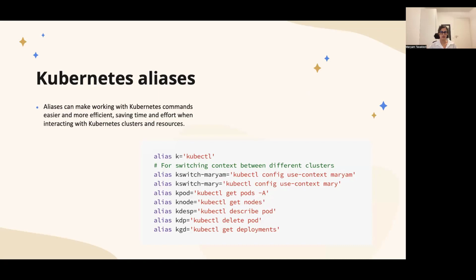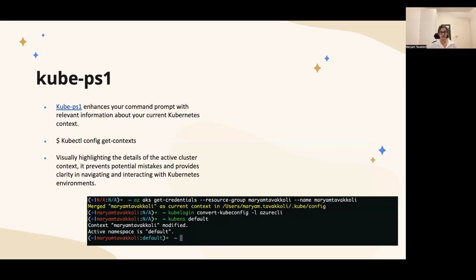Next, we have kubeps1. This is a really helpful and, in my opinion, necessary tool because it prevents errors that every human being might make. Without such a tool, you cannot visually see which cluster you are currently in.